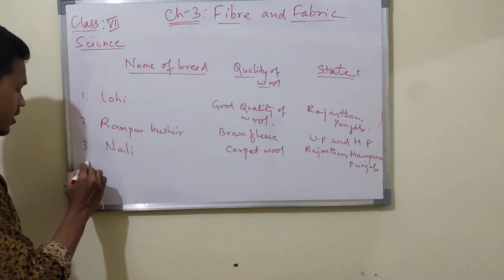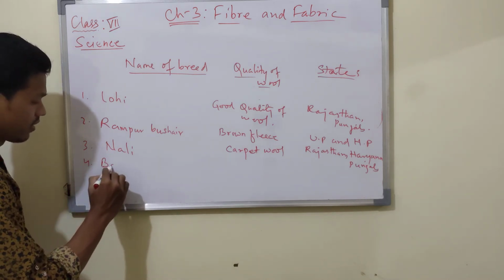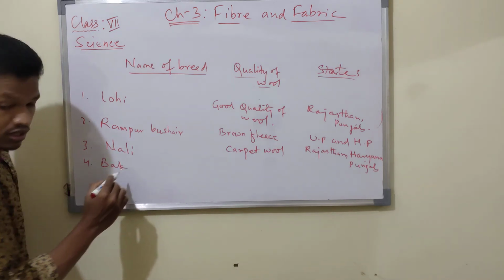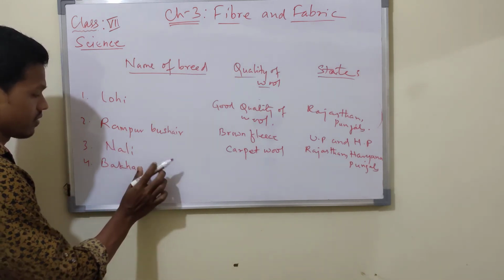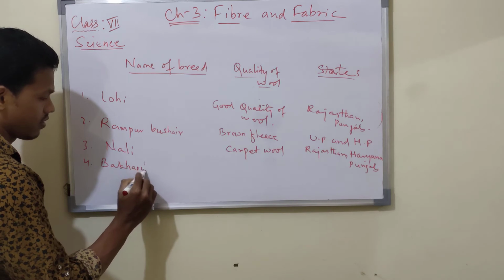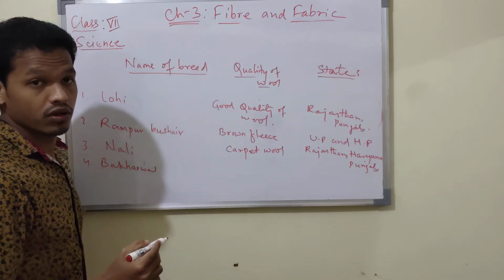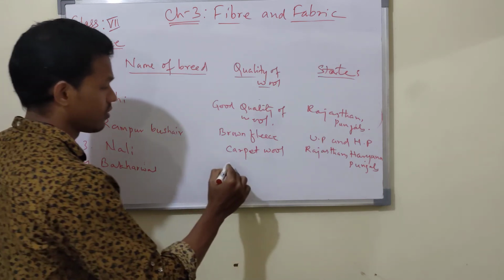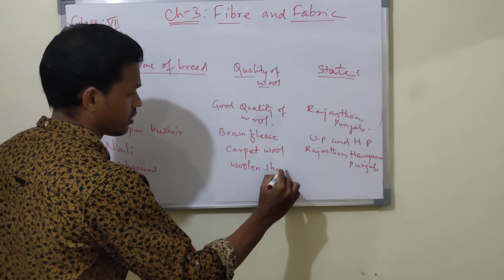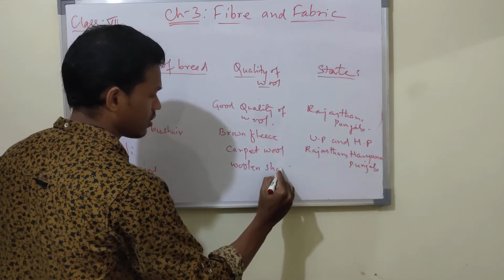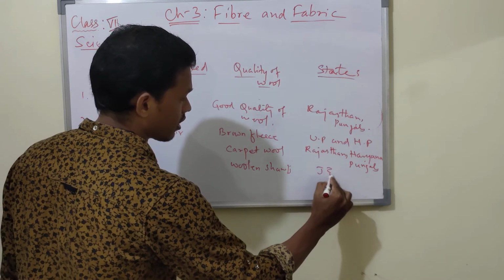Then next, the fourth one is Bakarwal. That is used for making woolen shawls in Jammu and Kashmir.